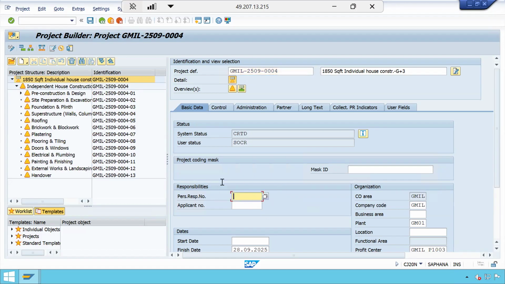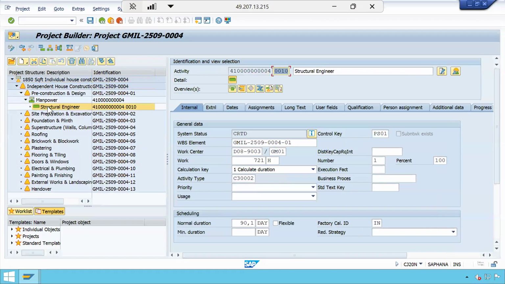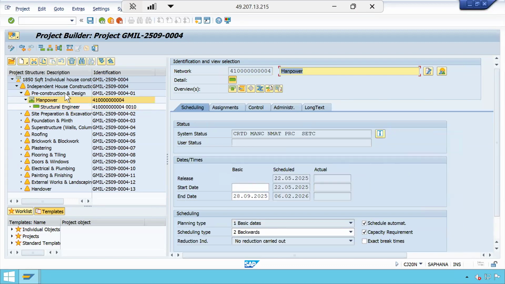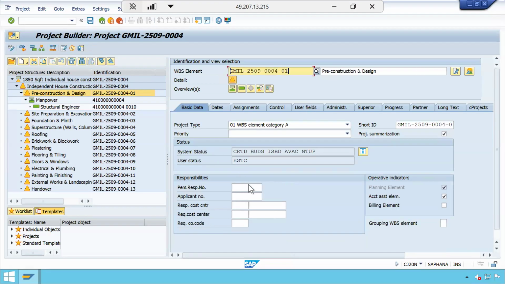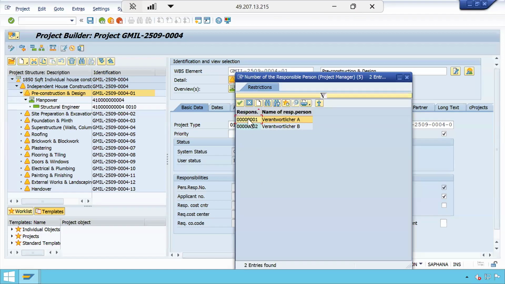So whenever the system reaches 95% of 2 lakhs, what is 95% of 2 lakhs? 1,90,000, right? Yes, sir. Whenever it exceeds 1,90,000 by at least 1 rupee, it will check for this person responsible, because the action is to send an email to this person responsible. If this person is not available, it will throw directly an error.